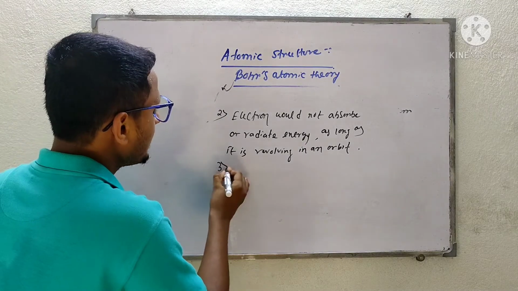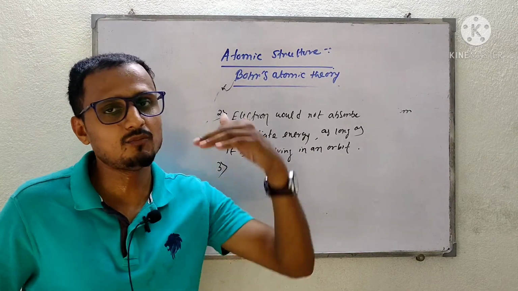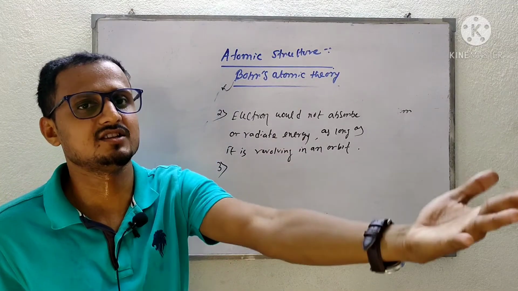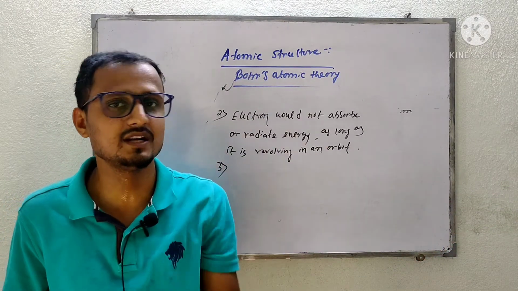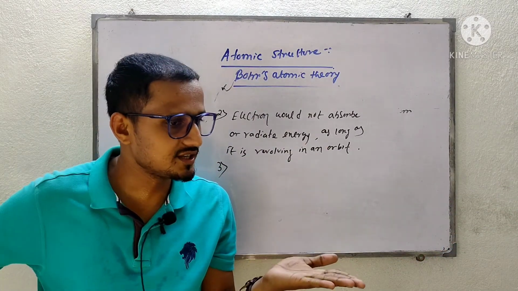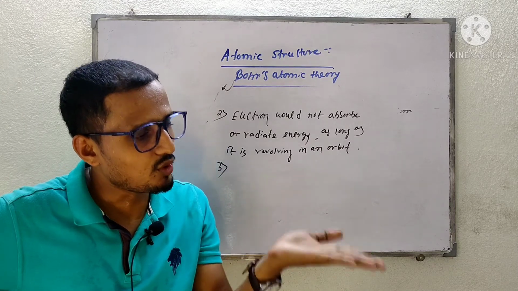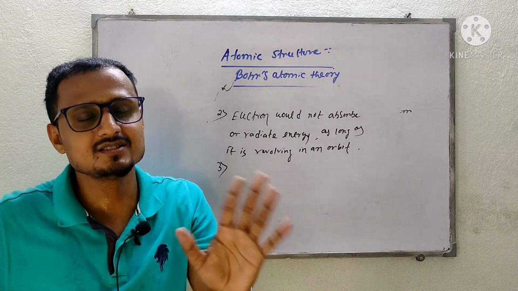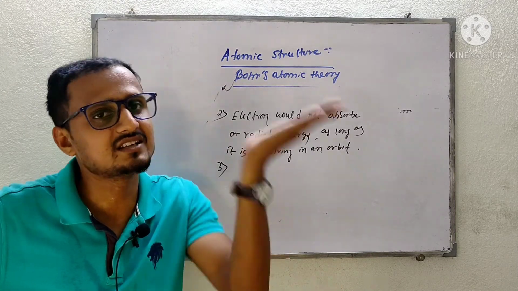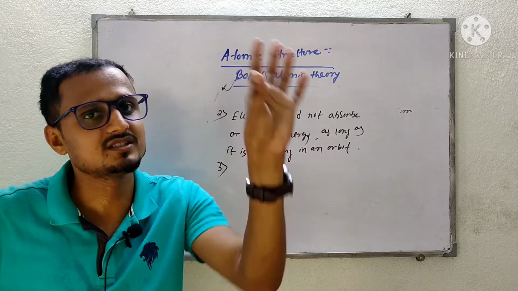But whenever an electron is jumping from one energy state to another energy state, it will release or absorb energy. So when an electron is going from a lower energy state to a higher energy state, that means from the ground state to the excited state, it will absorb energy. The higher energy state is called the excited state.